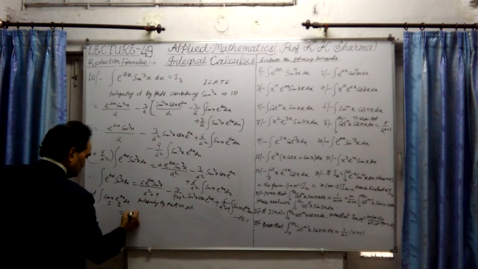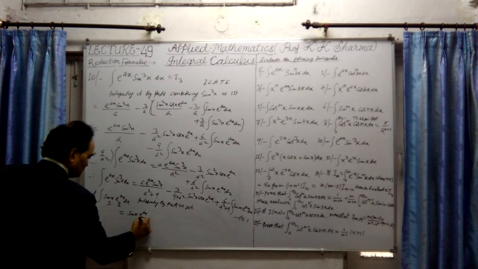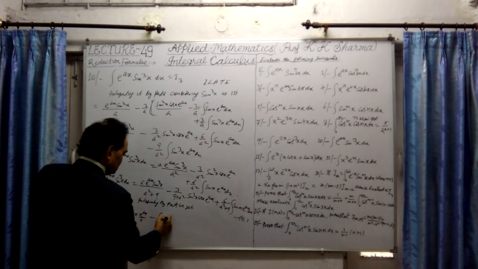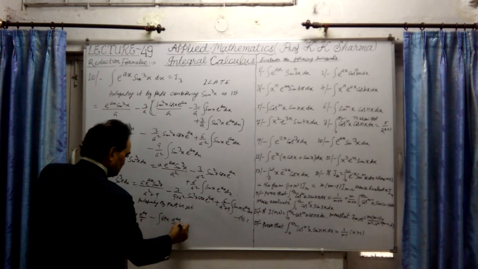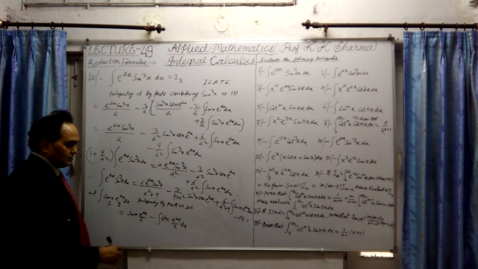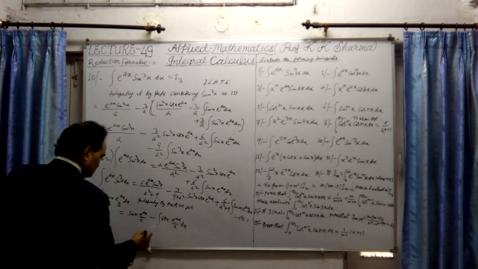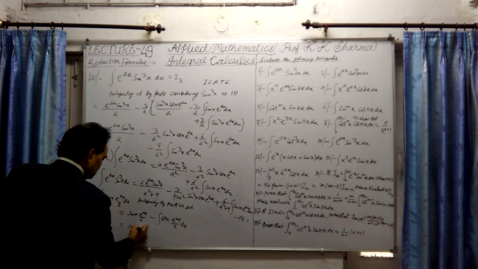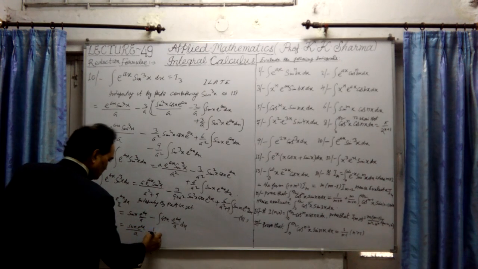Its integration will be sin x as it is. Integration of e^(ax) upon a, minus differentiation of sin x is cos x, e^(ax) upon a. Again it is to be integrated. Why? Because cos x into e^(ax), what will it be? It will be sin x e^(ax) upon a, minus 1 upon a.